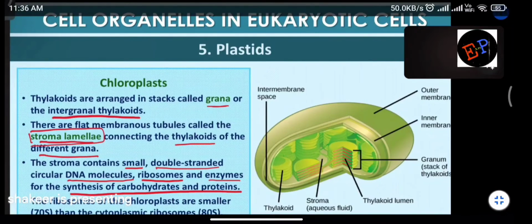So this may be another important bit which generally you will not concentrate on. Clear? So the ribosomes which are present inside this stroma and the ribosomes which are present on the endoplasmic reticulum, they are not one and the same. Their sizes are different. So 70S is the size which is present beside the grana or inside the stroma. And 80S is the size of the ribosomes present in the endoplasmic reticulum, or you can call it cytoplasm. Are you able to understand? So sizes are not the same, sizes are different.